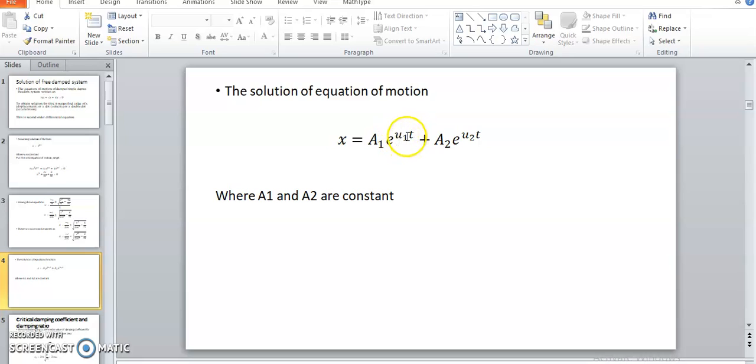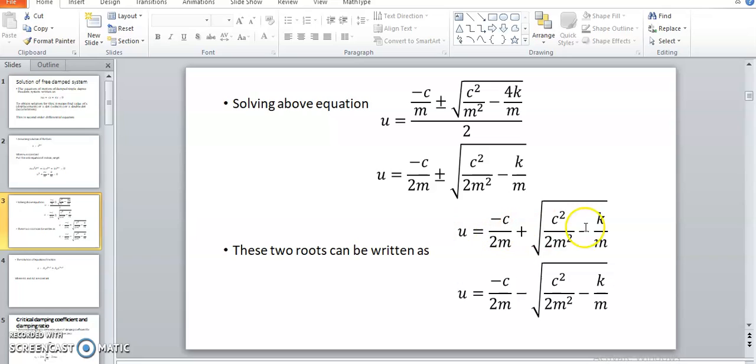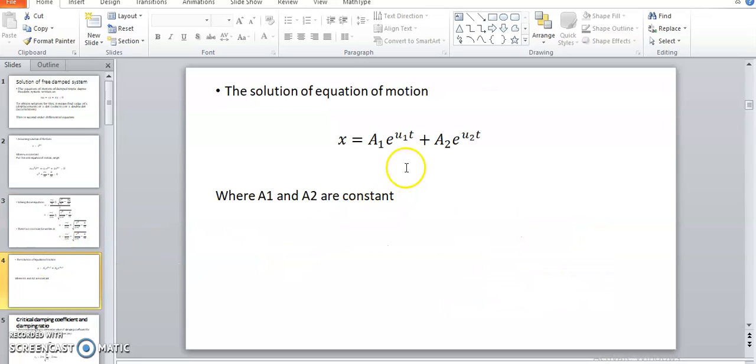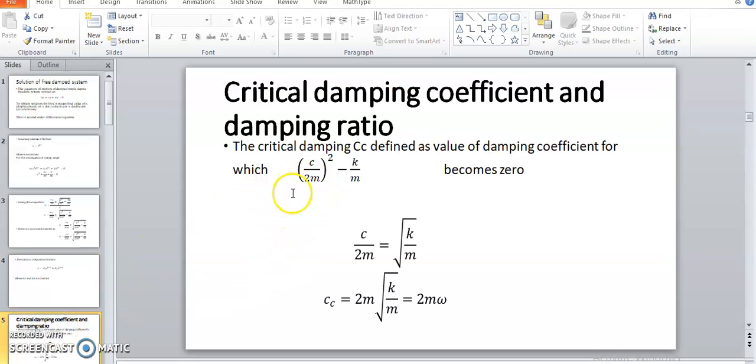We already found u1 and u2, so we put u1 here and u2 here, and we get the solution of the equation of motion, which is nothing but the displacement x of that oscillatory body at a particular time t.